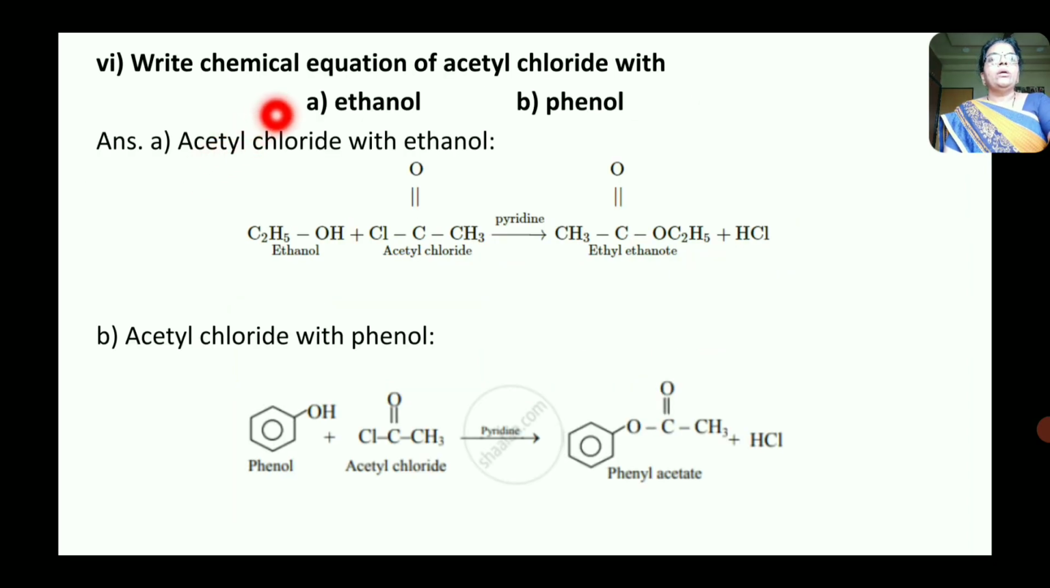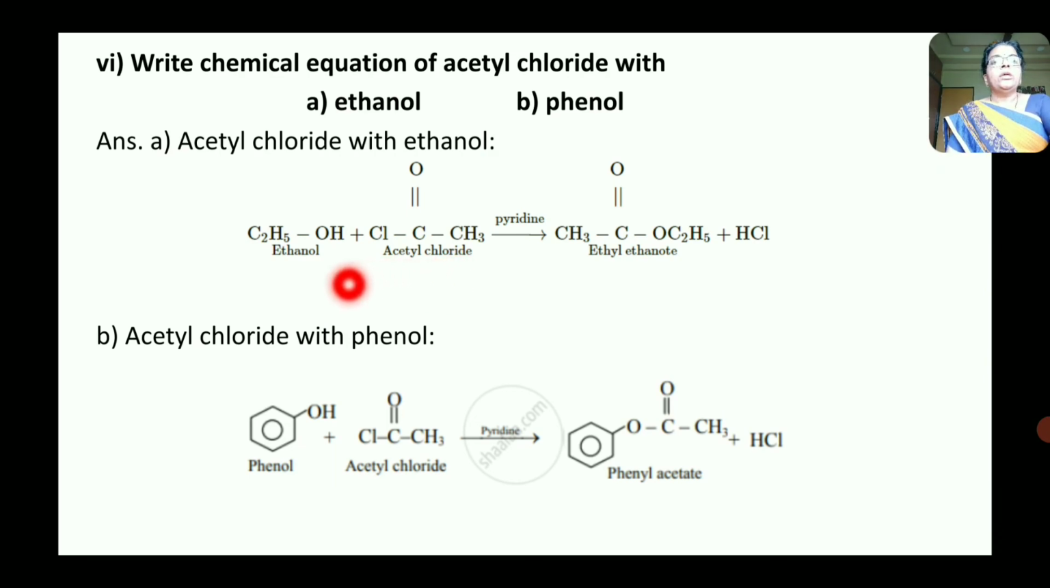Next question, write chemical equation of acetyl chloride with ethanol and phenol. Now here acetyl chloride is treated with ethanol. Now here this acetyl chloride is used for the acetylation of alcohol.